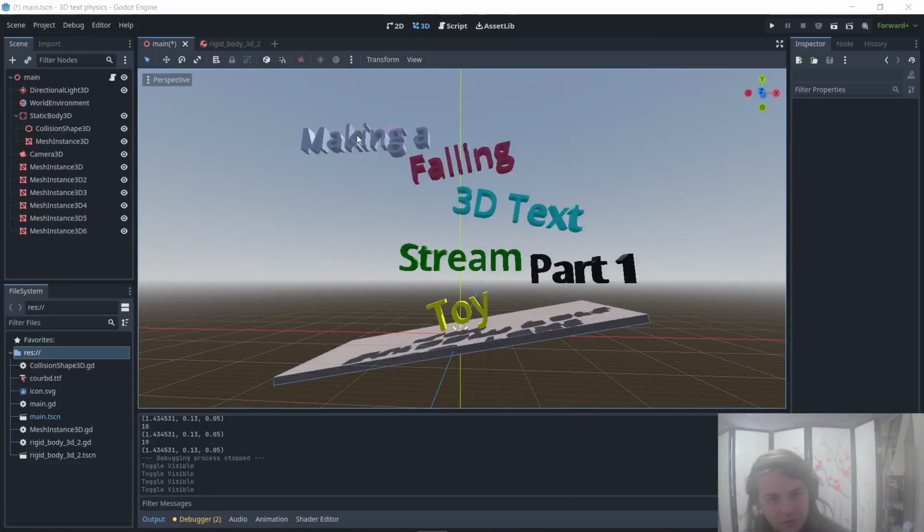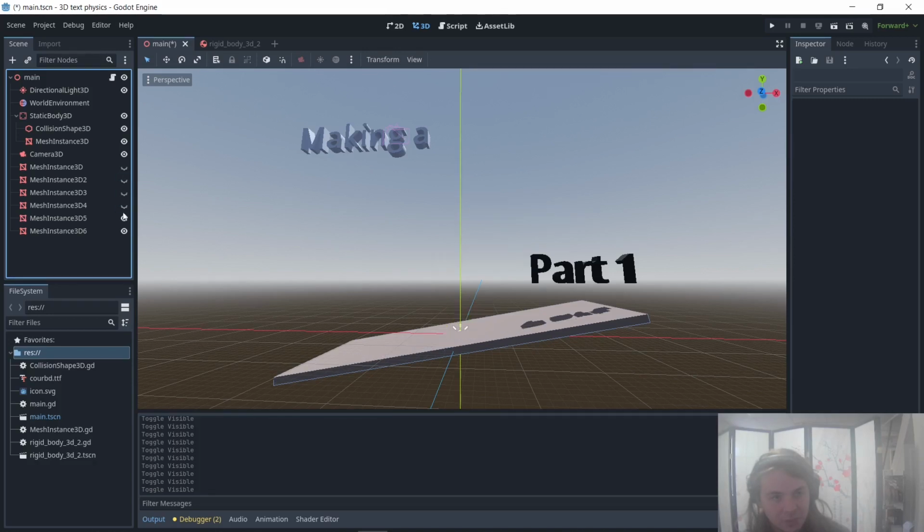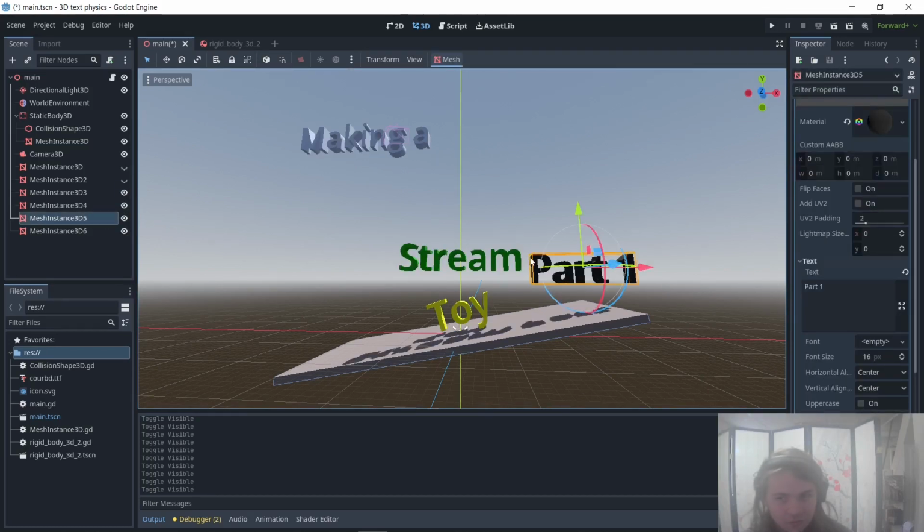Oh, and if you're wondering, I made the thumbnail in the engine as well, so these are just meshes without collision. I'm going to turn them off for most stuff, but if I ever need a thumbnail, all I have to do is turn these all on, change this to part 2, and I'm all golden.